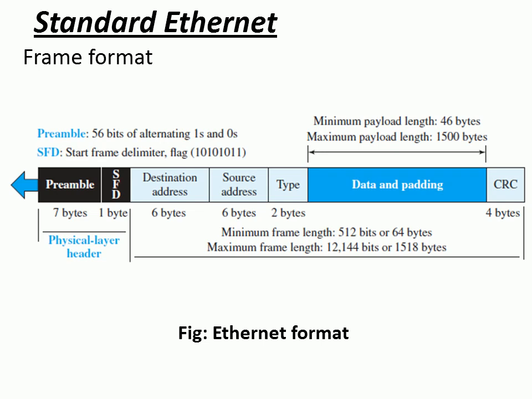And the next field here we have is the type field, right? The type field is a 2-byte field. It defines the upper layer protocol whose packet is encapsulated in the frame. That is nothing but the upper layer protocol, which can be ARP, or OSPF, or IP.